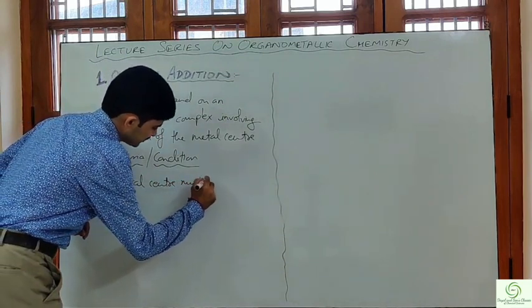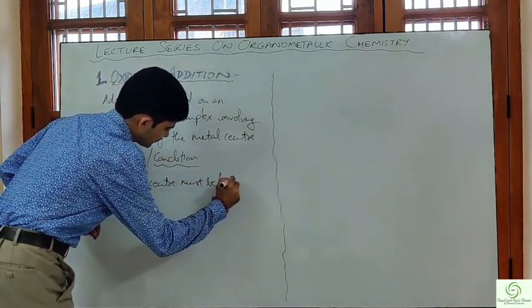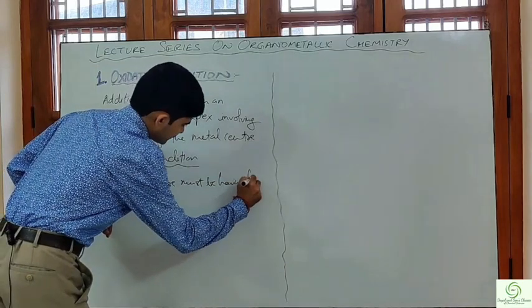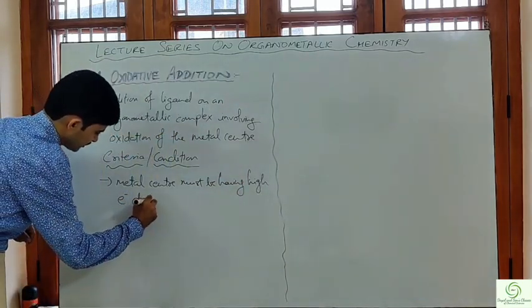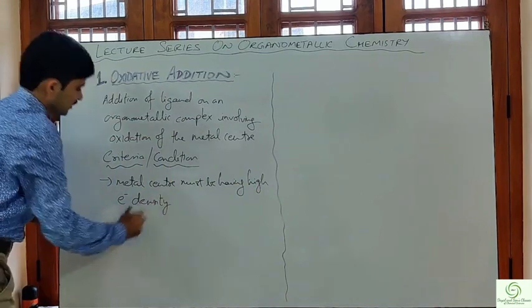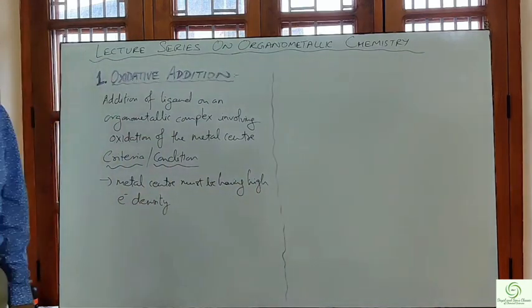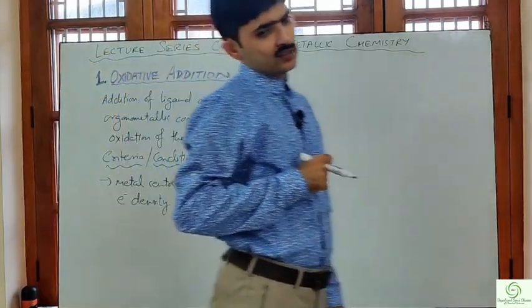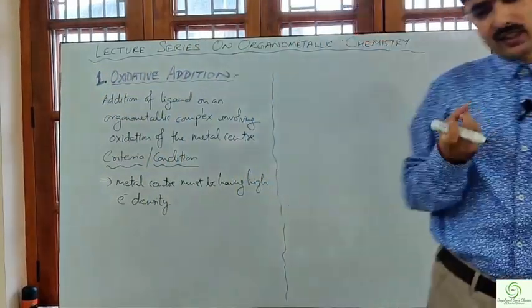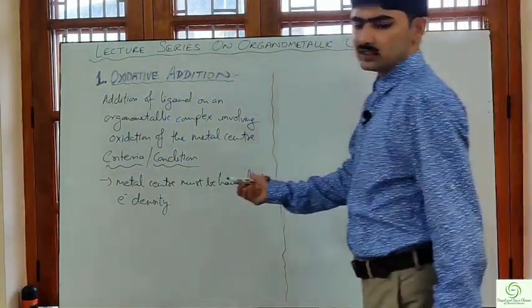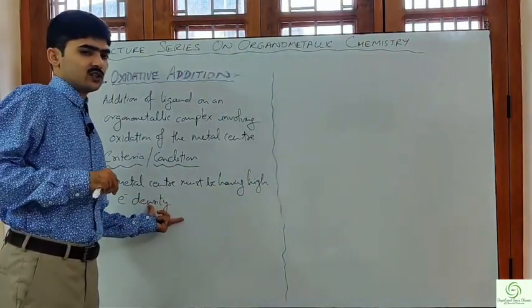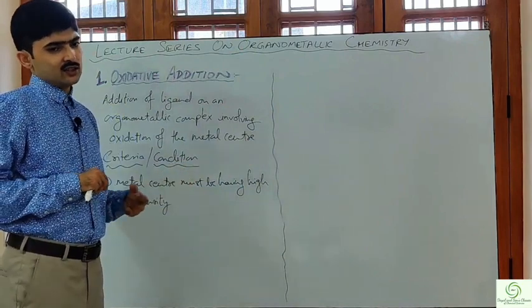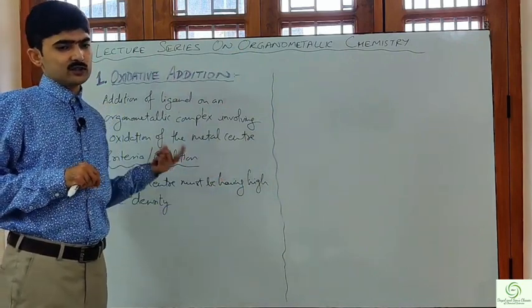must be having high electron density. First and foremost condition is the electron density. The metal should have high electron density. High electron density means the electrons will be available for donation to the incoming ligand, forming the bond.